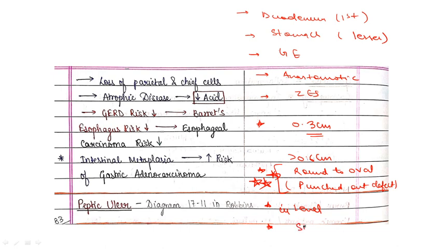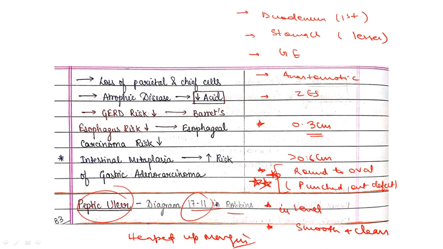Base is smooth and clean, and you can differentiate it from gastric cancer, because in gastric cancer heaped up margins are seen. Remember, this is a very frequently asked viva question. Heaped up margins are seen in gastric carcinoma, whereas it is absent in peptic ulcer. You can also look for the diagram of peptic ulcer given in Robbins. So this is the basic gross morphology which I have discussed.